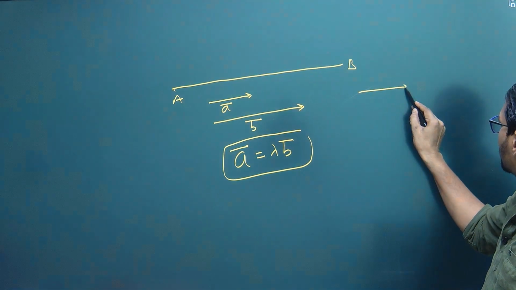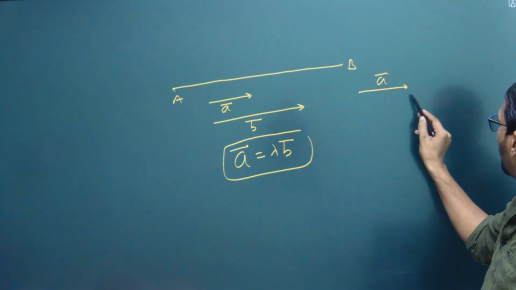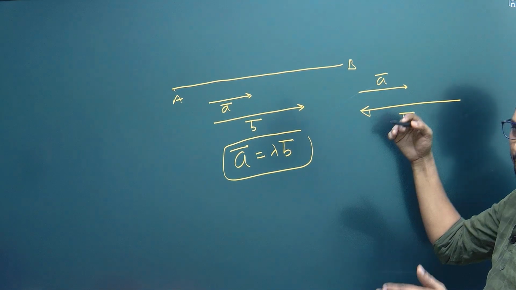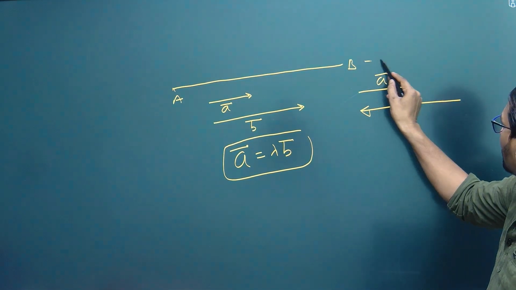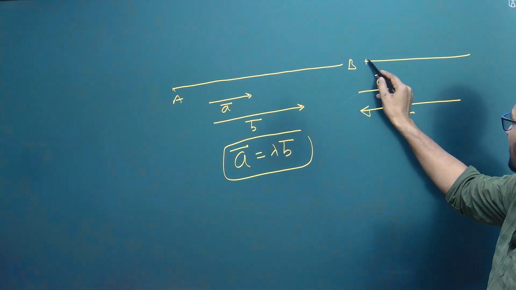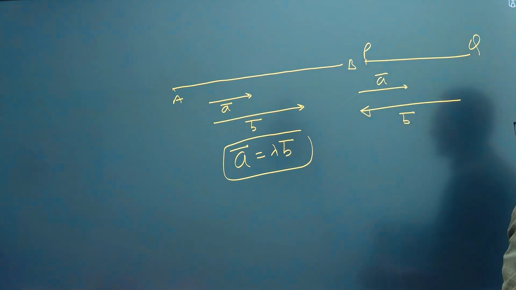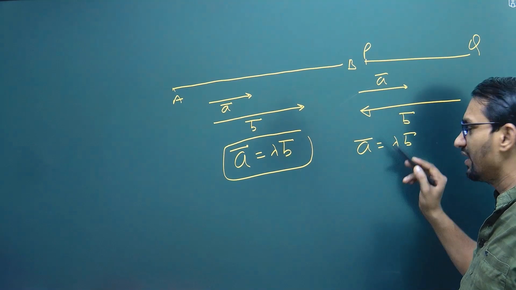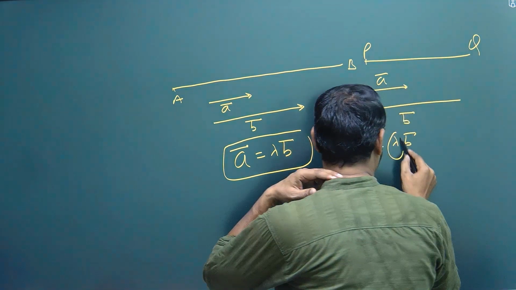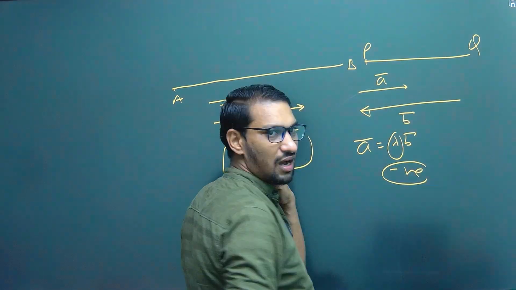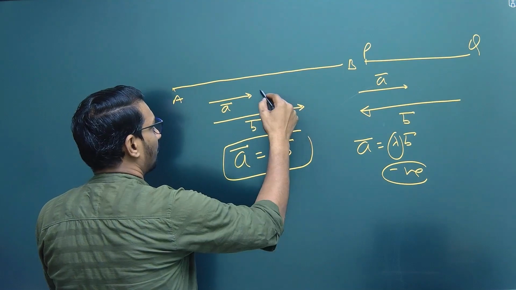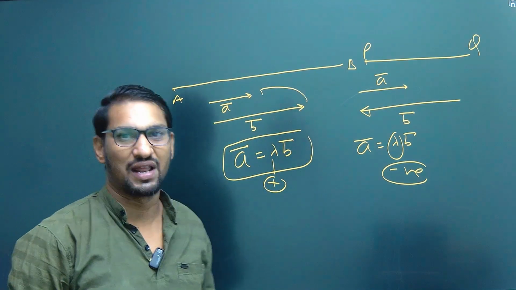Suppose this is vector A and this is vector B. Both are in opposite direction, but these two are parallel to a line segment PQ. So we can say vector A equal to lambda times vector B. Here lambda must be negative because direction is opposite. Here lambda must be positive because these both vectors are in the same direction.